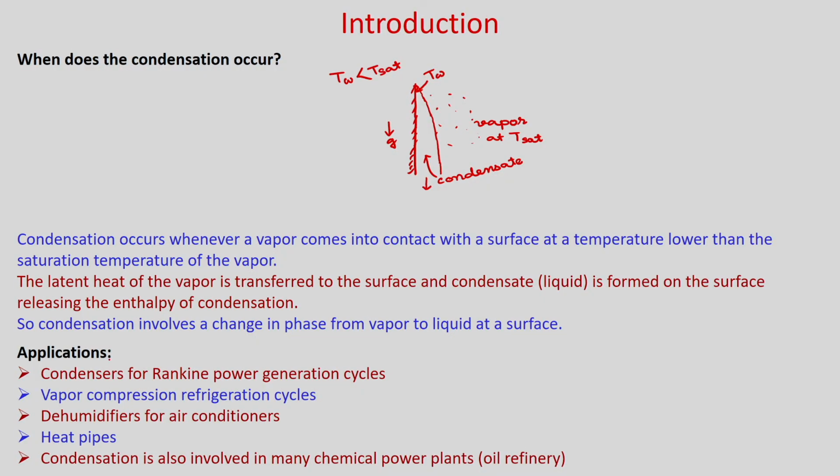There are many applications of condensation in industry as well as in our daily life. You can see here we have noted a few applications: condensers for Rankine power generation cycles, vapor compression refrigeration cycles, dehumidifiers for air conditioners, and heat pipes. In heat pipes there are evaporators and condensers, and in condensers condensation takes place. Condensation is also involved in many chemical plants like oil refineries.